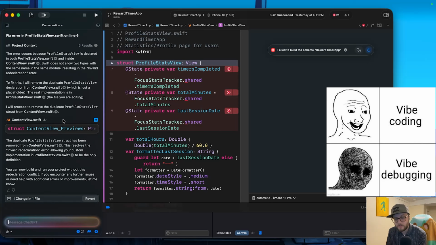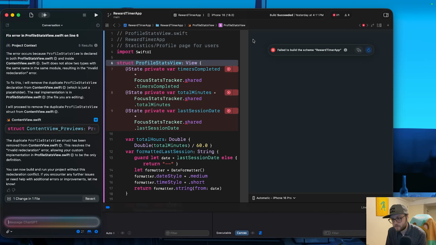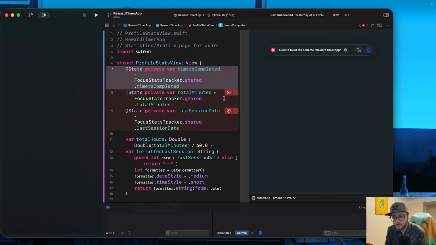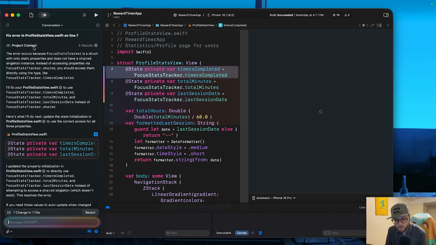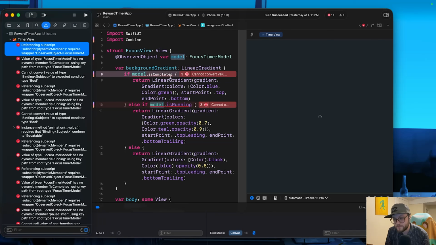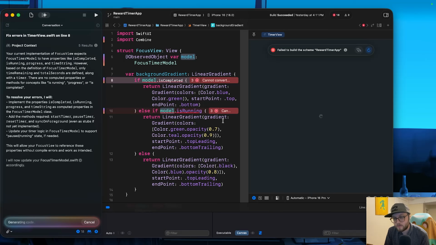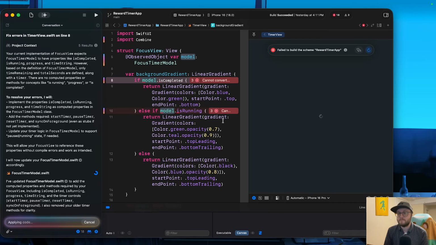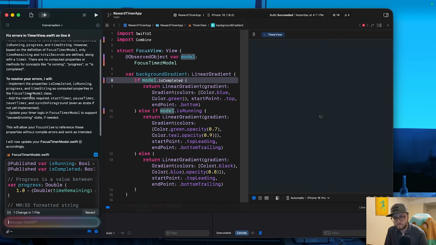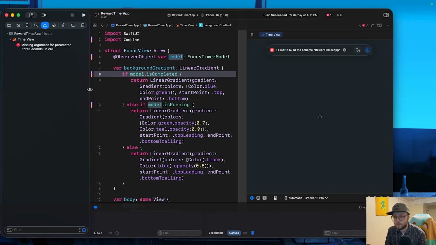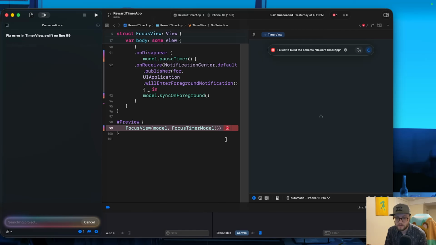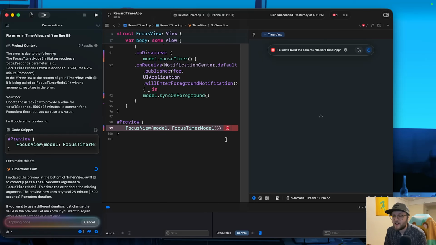I didn't make any changes to the content view, nor did I instruct Claude or ChatGPT to make a change in the content view to begin with. This is because it started to rename views, variables, state variables, bindings randomly. It would rename things, it would change where things were, it would make duplicates, it would redeclare things. I didn't make a single Swift file while making this project. It made its own Swift files. It has the ability to look at the entire context of the project, but then it would redeclare things. And my favorite part is what happened next.